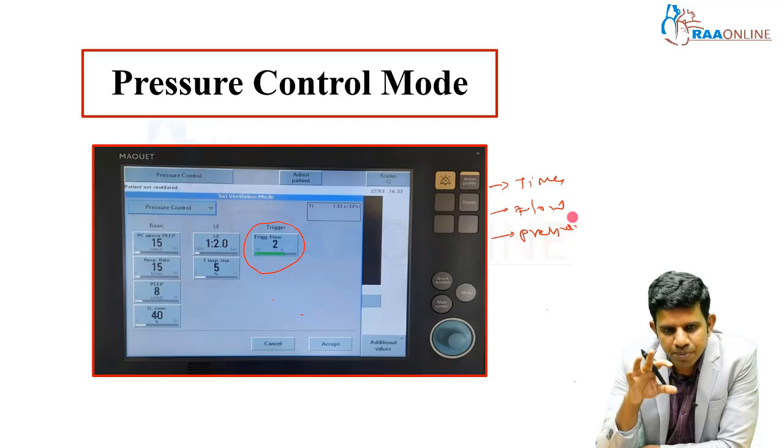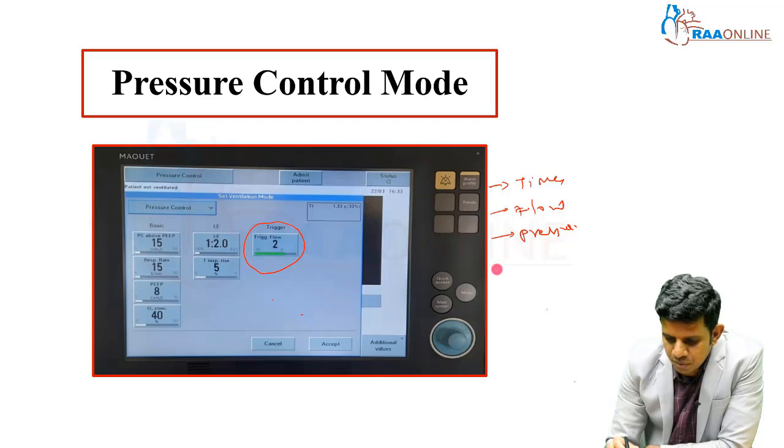So if the patient is completely sedated and paralyzed, the ventilator gives the breaths based on a prefixed time. It is called time trigger. If the ventilator gives a breath based on the flow change in the circuit, it's a flow trigger. If the ventilator gives it based on the pressure change in the circuit, it's called pressure trigger. First we will see about flow trigger.